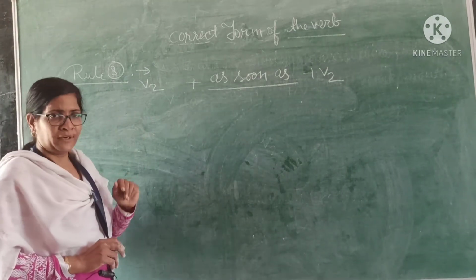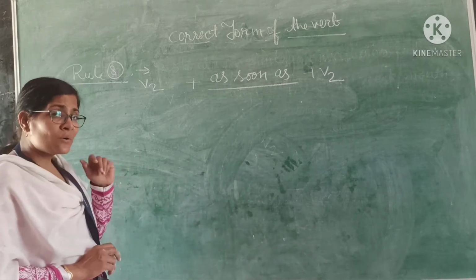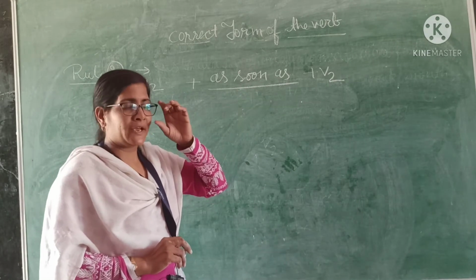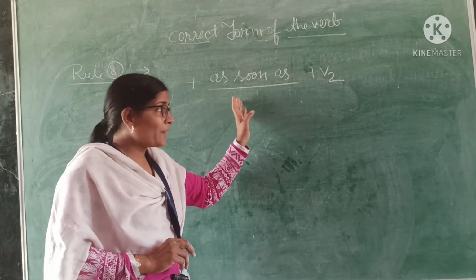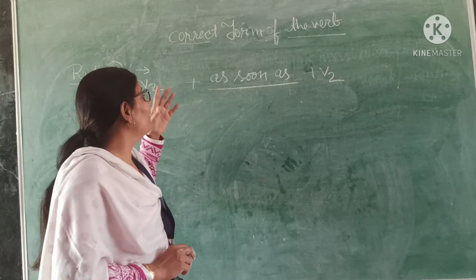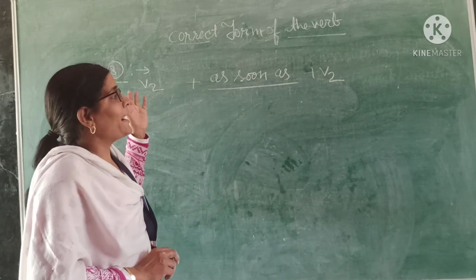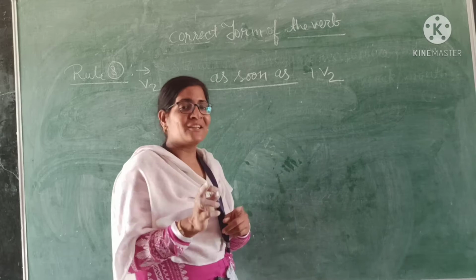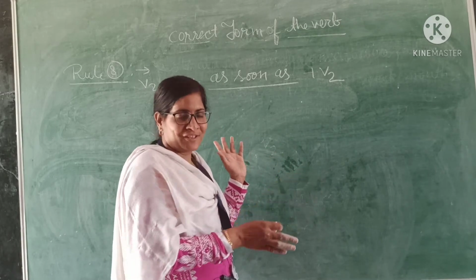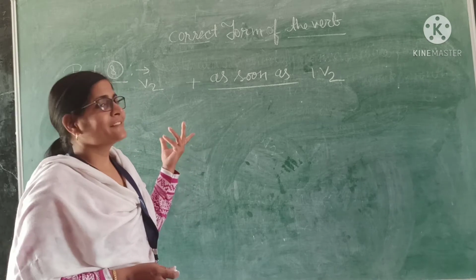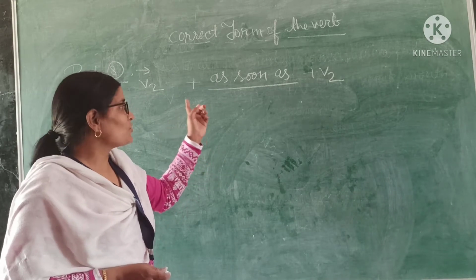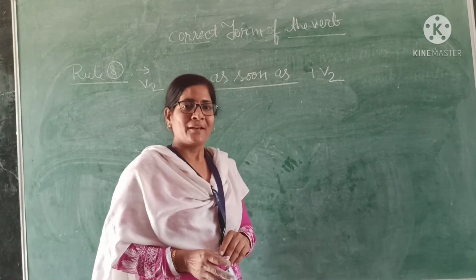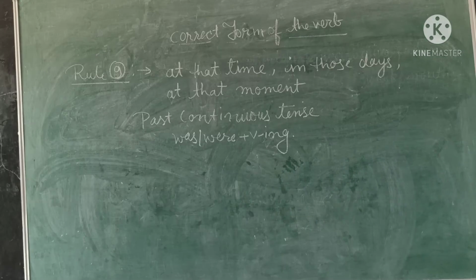Students, it is a very simple rule. The next rule is very simple. How is it simple? If you find the conjunction as soon as in the sentence, then what will you do? You will fill the second form of the verb, and on the other side there will also be the second form. So as soon as takes the second form of the verb on both sides. This is a very simple rule, and I think it is simple to learn also. Okay, got it? Let's do the next sentence.